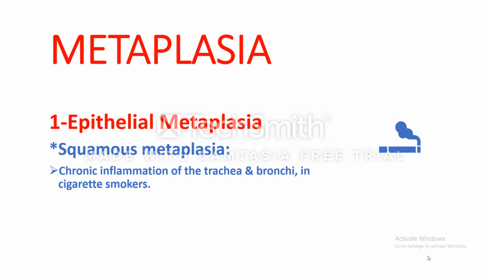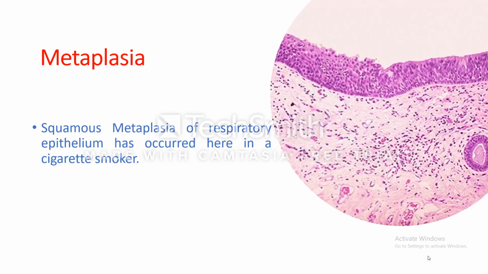This epithelium can't stand the irritation by the cigarette smoke, and it has to change to another more resistant one, able to withstand this stress, which is the stratified squamous epithelium. This is squamous metaplasia of respiratory epithelium.